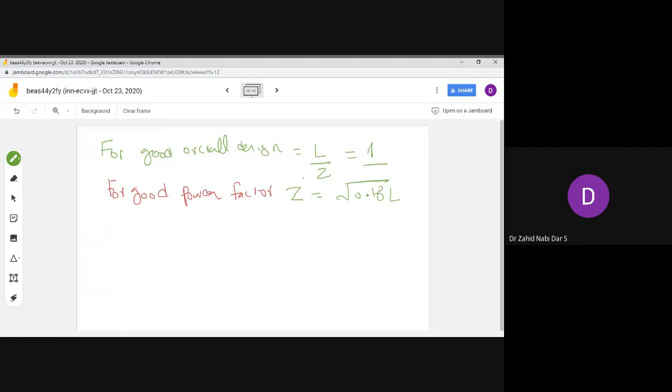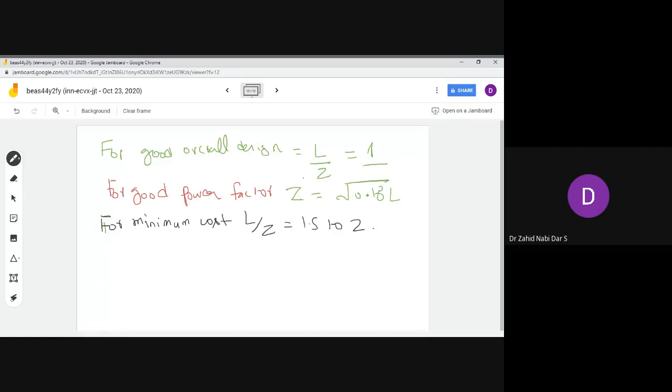For minimum cost, your L by Z ratio should be between 1.5 to 2. So this is for minimum cost.